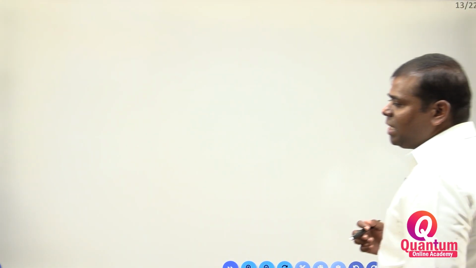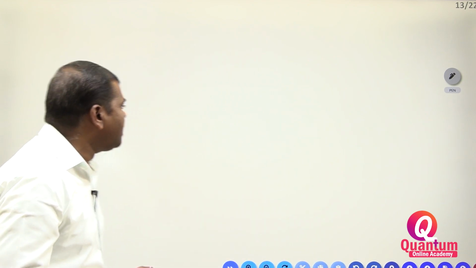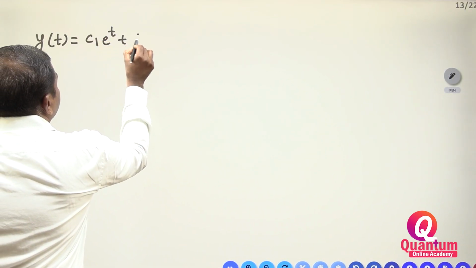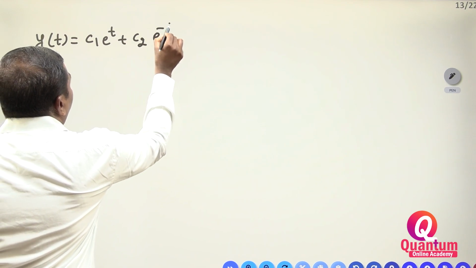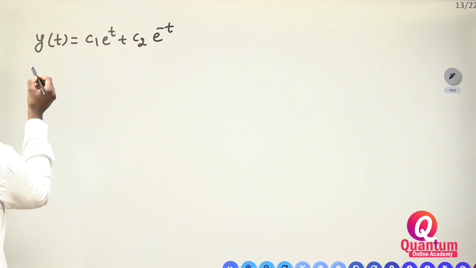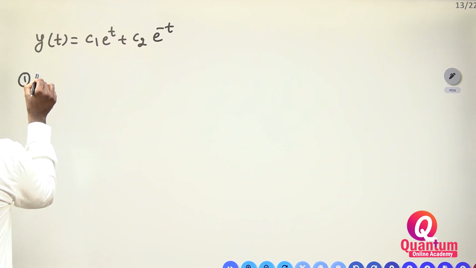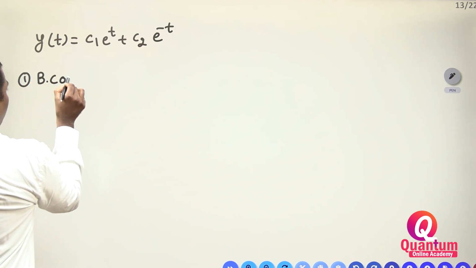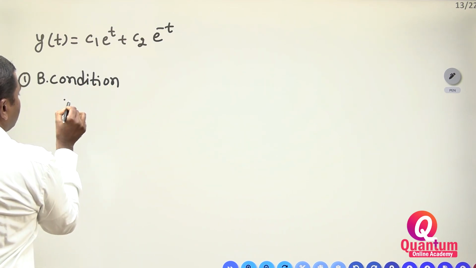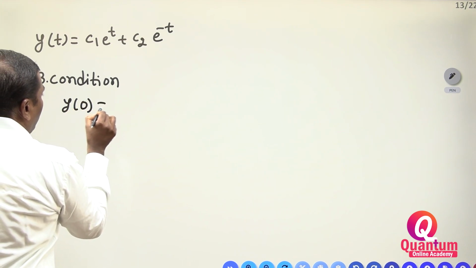How do we apply the boundary conditions? First, we have the solution: y of t is equal to C1 e to the power of t plus C2 e to the power of minus t. The first boundary condition I am taking is y of 0 is equal to 1.